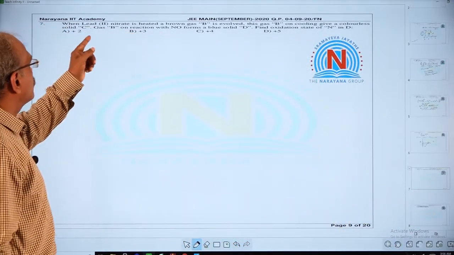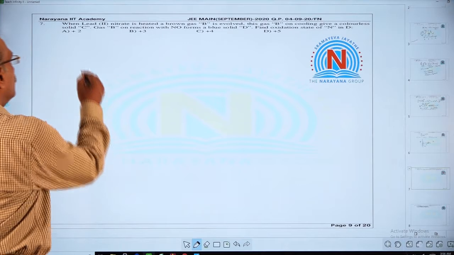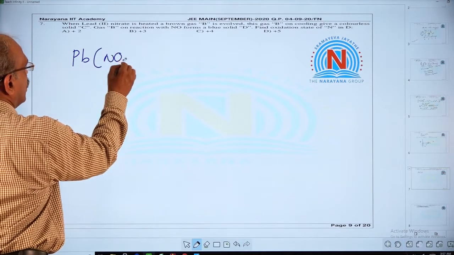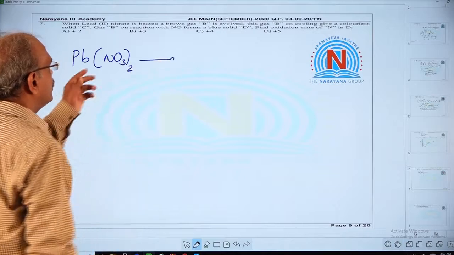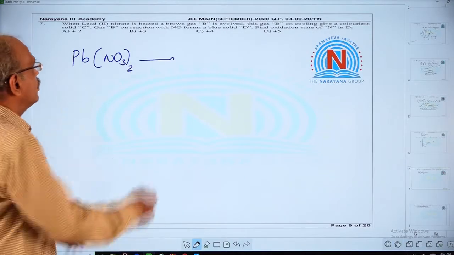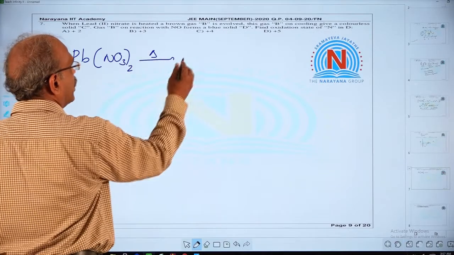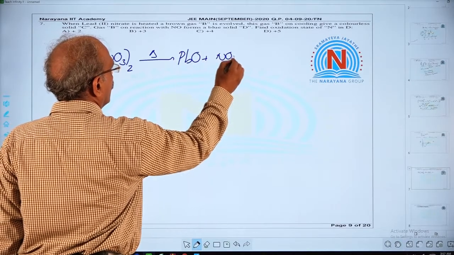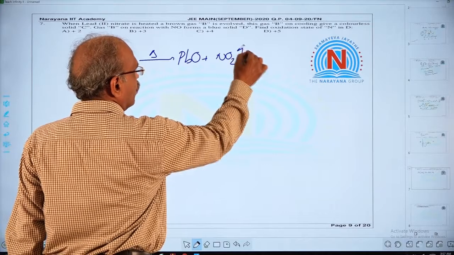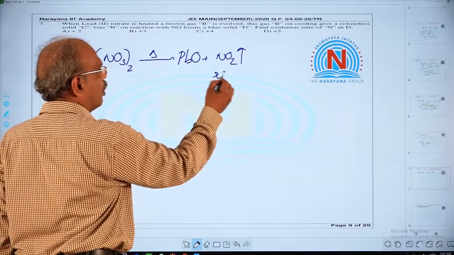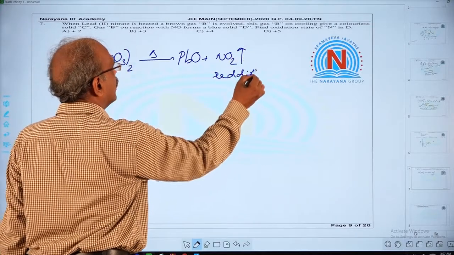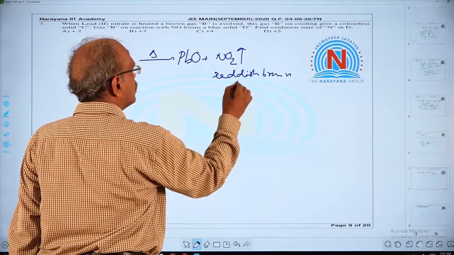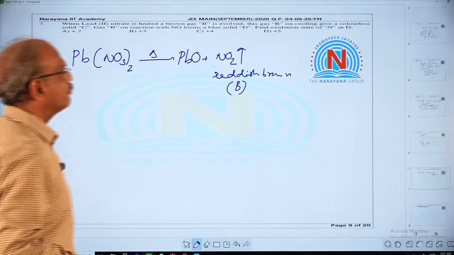Now come to lead nitrate. Lead nitrate is Pb(NO3)2, the heavy metal nitrate. On heating, it decomposes to give PbO plus NO2. We know that NO2 is the reddish brown gas. So here this is the compound B.